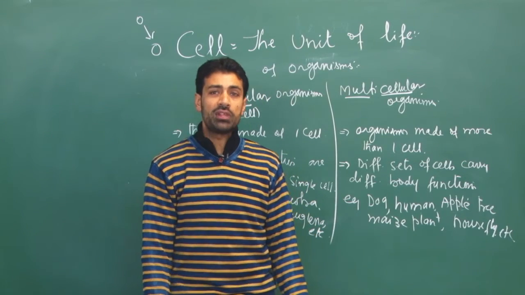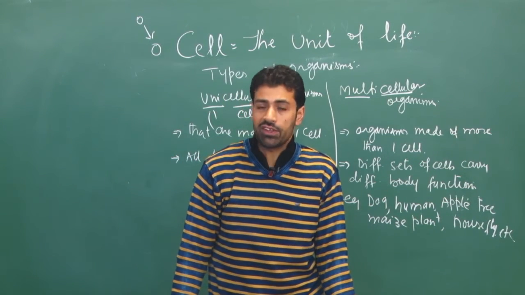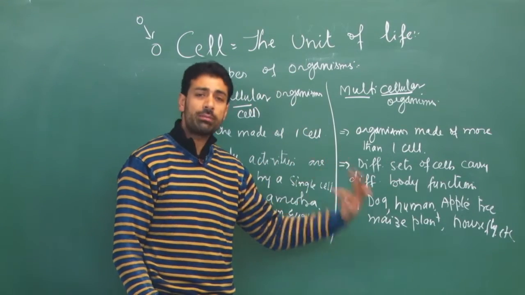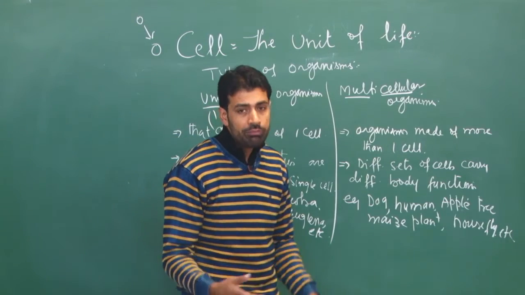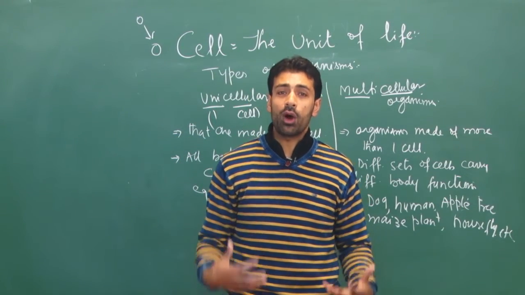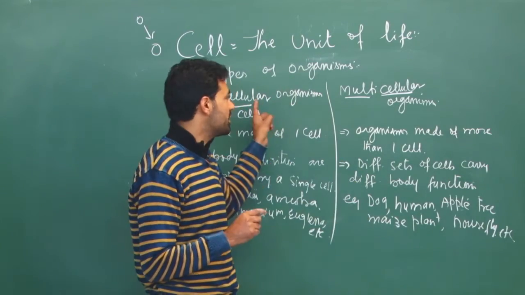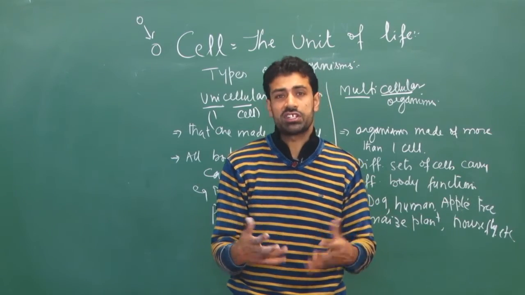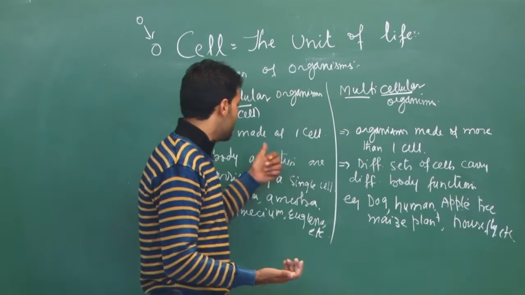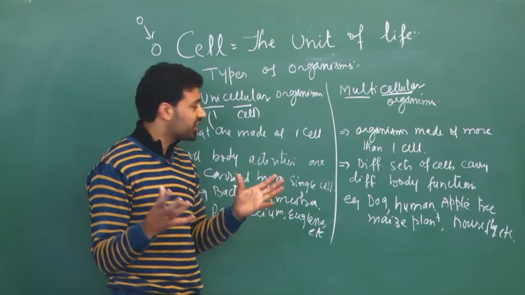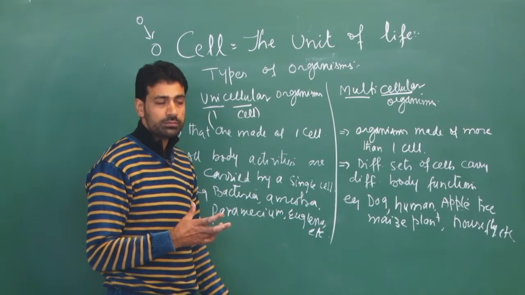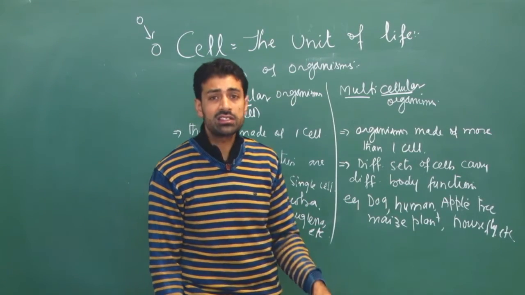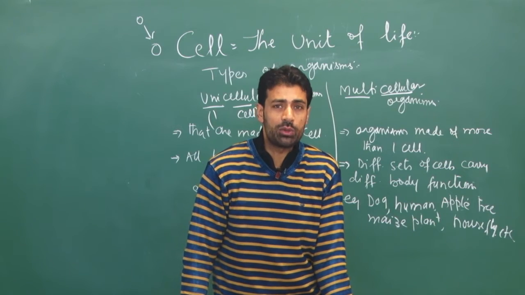So keep in mind that on the basis of the number of cells in a living organism, we have two types: unicellular and multicellular. Unicellular is any organism in which the entire body is made up of just one cell. But in multicellular, the body is made up of more than one cell, which can be in hundreds, thousands, or trillions. In unicellular, all body activities are carried out by a single cell. But in a multicellular organism, there are different sets of cells, each specialized to carry out a particular body function.